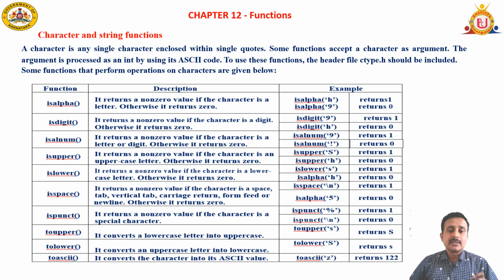Isalnum. This function checks whether the given input is an alphabet or a number. If it is alphanumeric type of data, it returns 1. If it is not alphanumeric, either an alphabet or a number, then it is going to give 0. If it is a special character like any operator, plus, minus, star, anything like that, it returns 0. If you give any letter or digit, it is going to give 1.